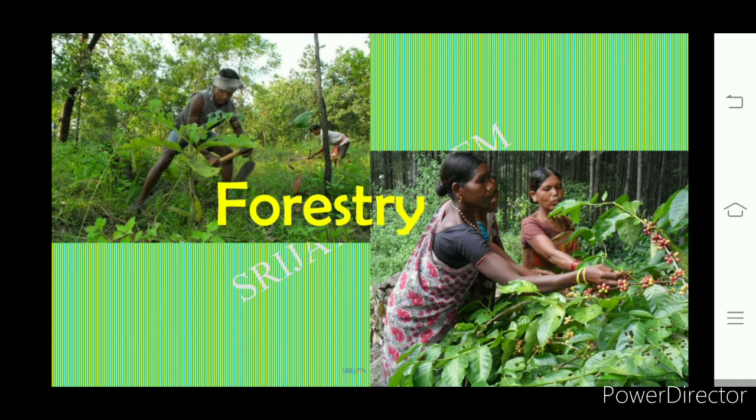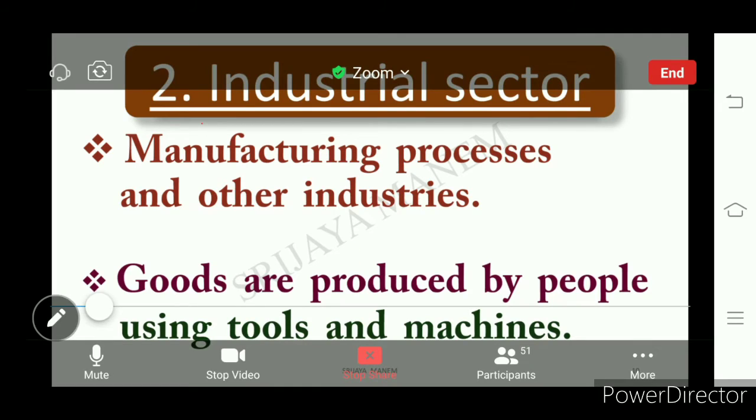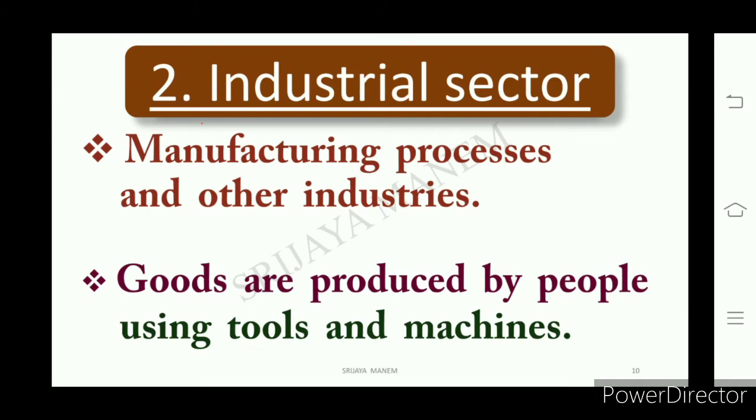Understand? It may be leaves, it may be fruits, then the wood which we use to make furniture. Understand? All that is the primary sector. Next, the secondary sector, what we call the industrial sector. Then how can we differentiate the industrial sector from the agriculture sector?